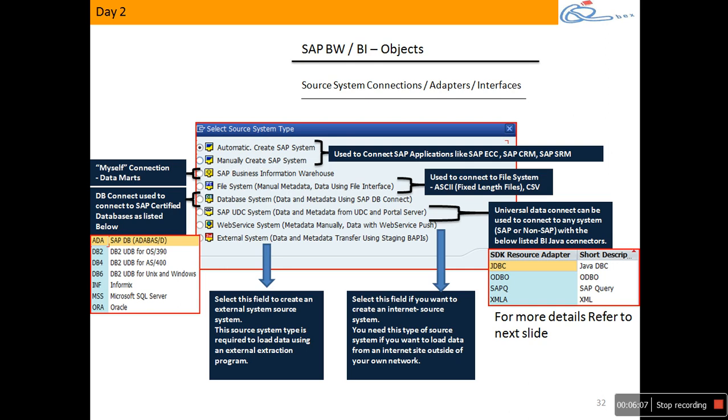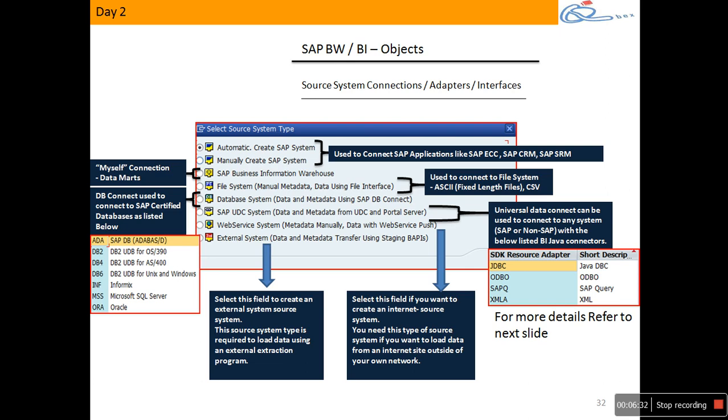Now, first two things: automatic create SAP system, manual create SAP system. What touches automatic, what touches manual? We basically use these two adapters or connectors when you want to integrate any SAP application to BW bus. Let's say I have a scenario where I need to extract data from ECC to BW bus.